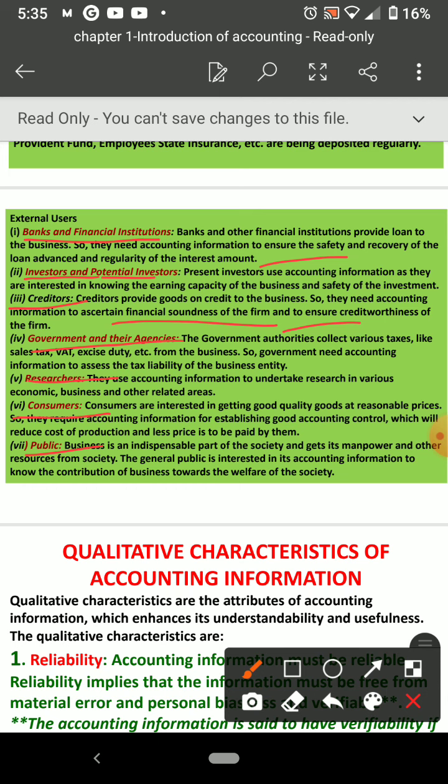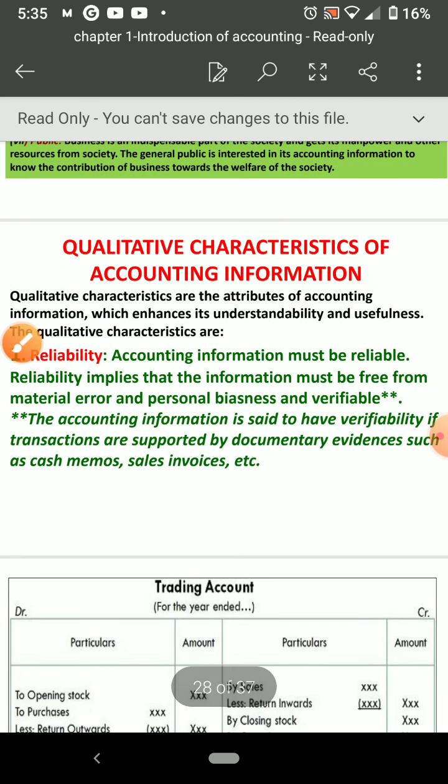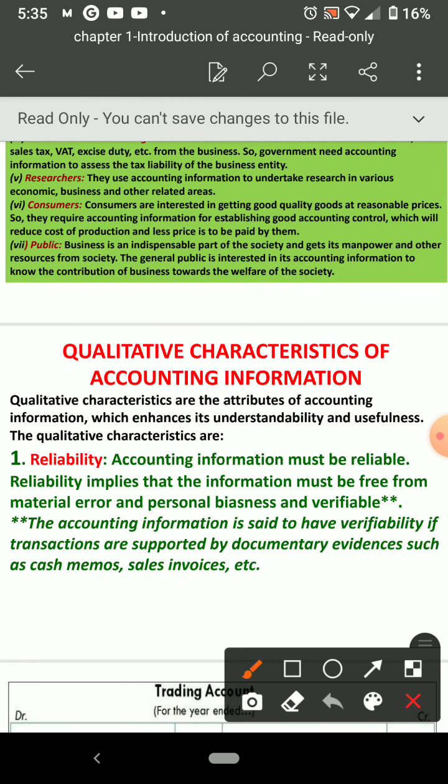Okay, now we'll move to the next, qualitative characteristics of accounting. How should accounting information be? That is what qualitative characteristics means. What are the qualities you have to include in accounting information? First thing is reliability. Accounting information must be reliable.